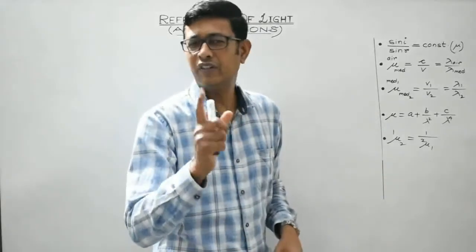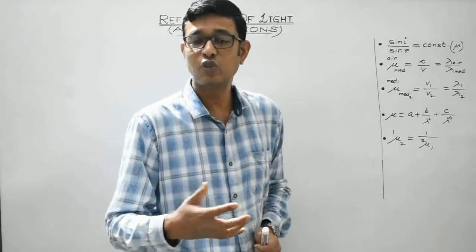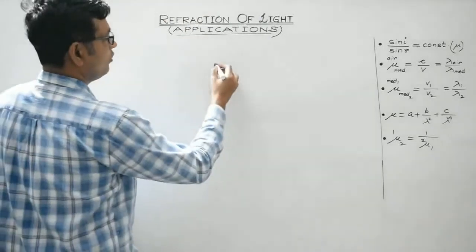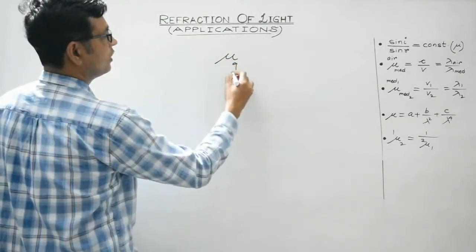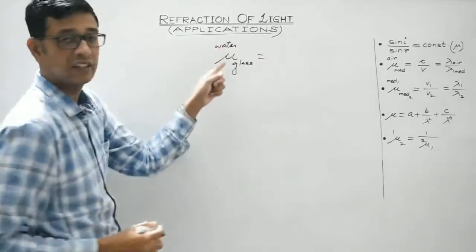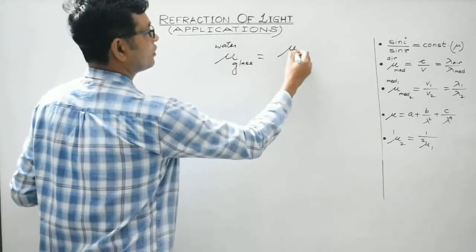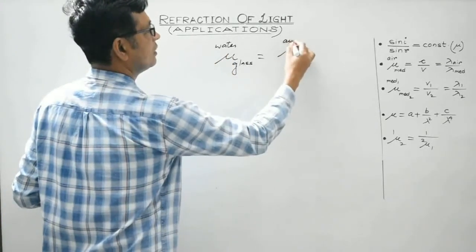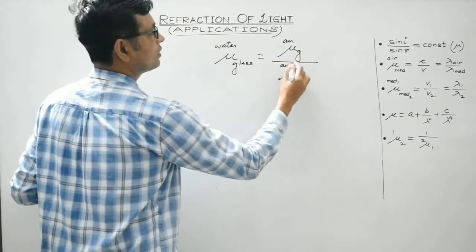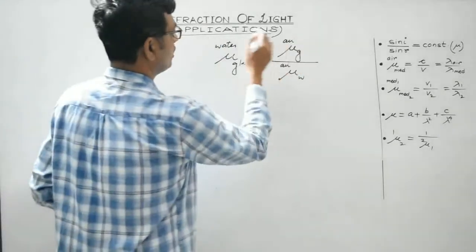Students, there is another very, very important result that follows from refraction through multiple media. I'll tell you the result. Suppose we need to find the refractive index of glass with respect to water. It is read as the refractive index of glass with respect to water. It is the absolute refractive index of glass divided by the absolute refractive index of water. Absolute means with respect to air or with respect to vacuum. So this is the formula I am talking about.